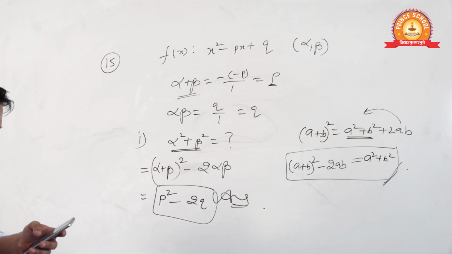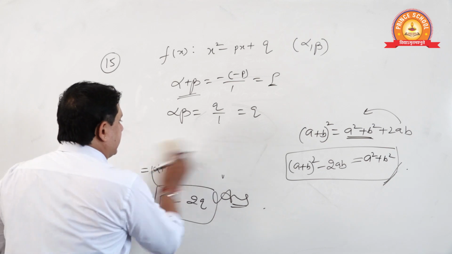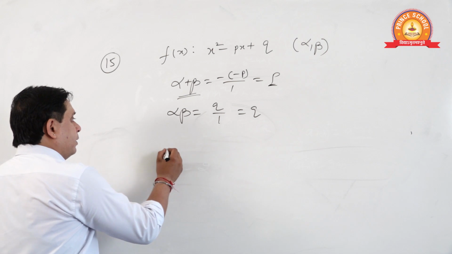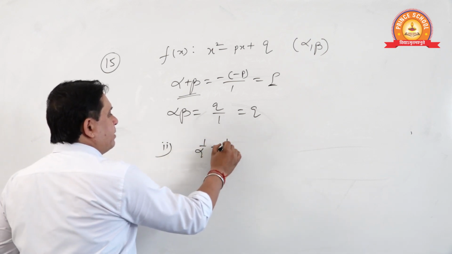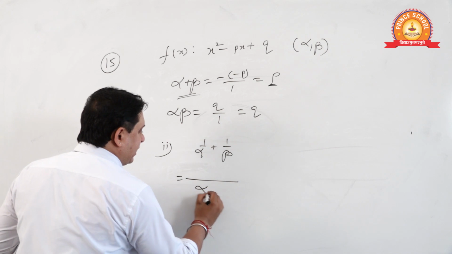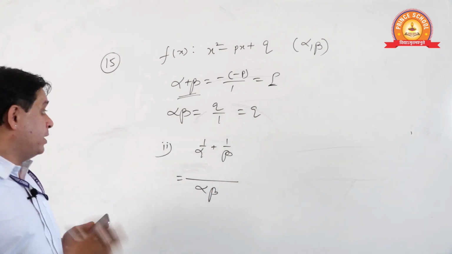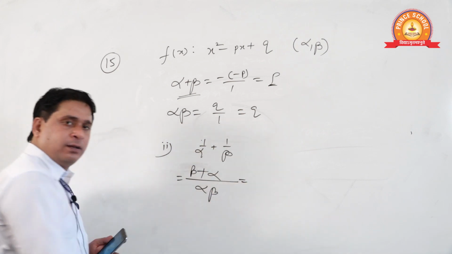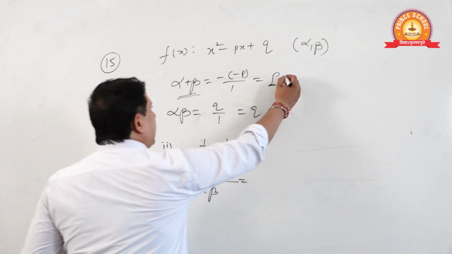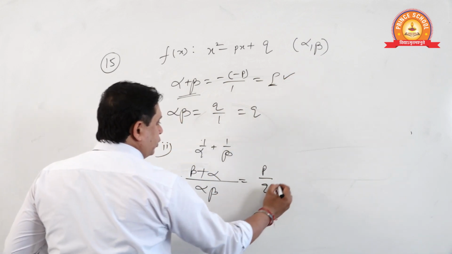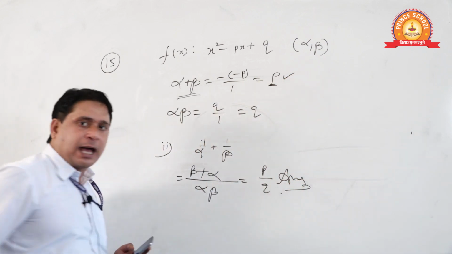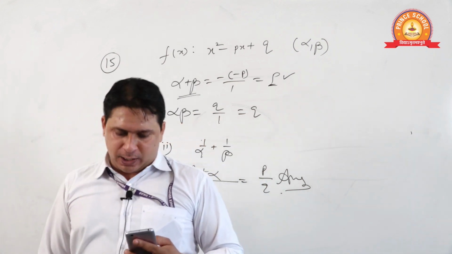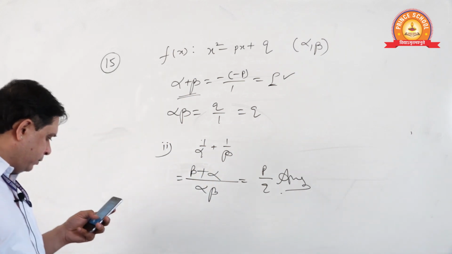Next question: 1 by alpha plus 1 by beta is asked. Second part. See beta, if I take the LCM, it becomes beta plus alpha over alpha into beta. And what is the value of alpha plus beta? P. Alpha beta? Q. So the output is p by q. Yes or no, students? Sure? Confirm? Done. Take a screenshot.